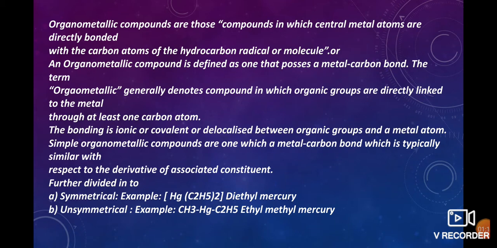They can be divided into two types: symmetrical organometallic compounds and unsymmetrical organometallic compounds. Here the metal is mercury. For example, a symmetrical example is diethyl mercury, and an unsymmetrical example is ethyl methyl mercury. Mercury is the central metal atom.